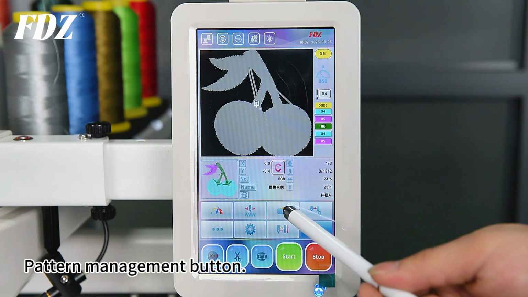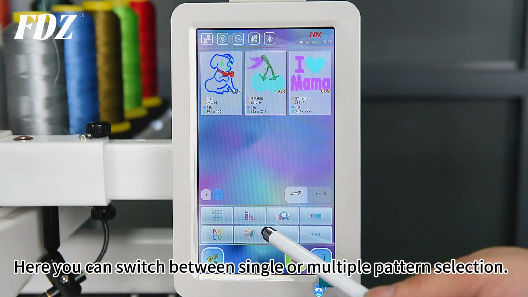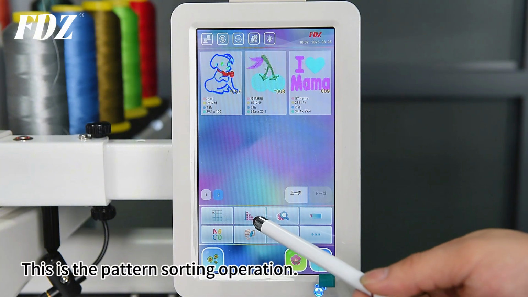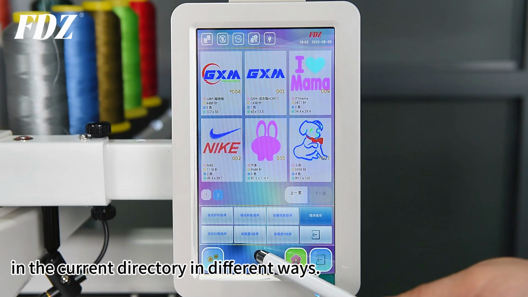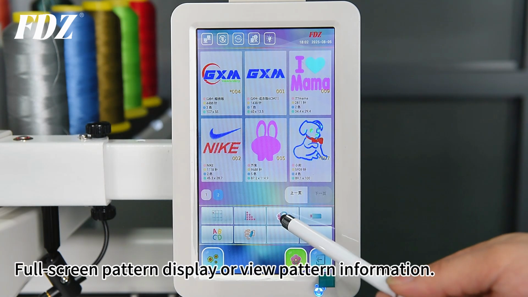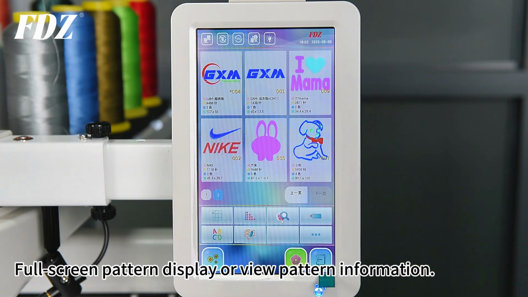Pattern Management button. Here you can switch between single or multiple pattern selections. This is the pattern sorting operation. You can sort the patterns in the current directory in different ways: full screen pattern display or view pattern information.